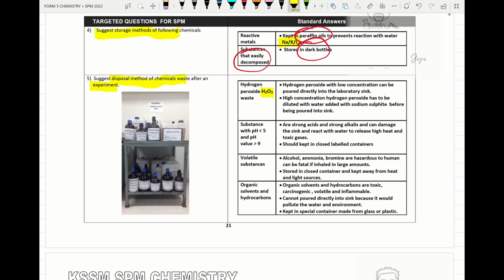Alright, so look at the question number 5, disposal method of chemical waste after an experiment. Hydrogen peroxide with low concentration should be poured directly into the sink. Hydrogen peroxide with high concentration can be diluted with water, added with sodium sulfite before we pour into the sink. Alright, so next one, try to check the solution with pH value lower than 5, which is concentrated acid, and the one more than 9 is known as alkaline solution. This solution is known as strong acid, strong alkali, can damage the sink and react with water to release high heat and toxic gases. Should be kept in a closed container.